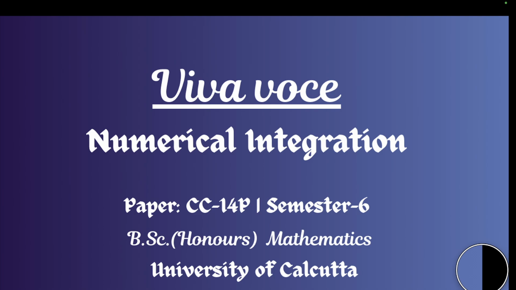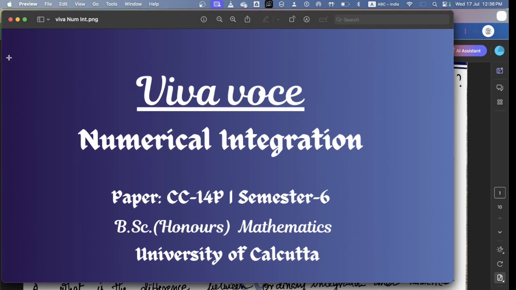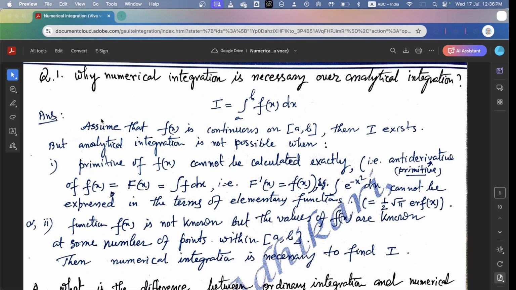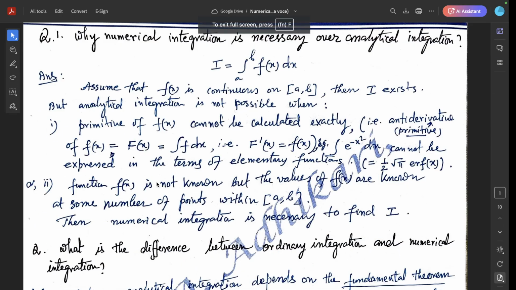Now we discuss some VIVA questions on numerical integration for paper CC14 Mathematics Honors. Why is numerical integration necessary over analytic integration?